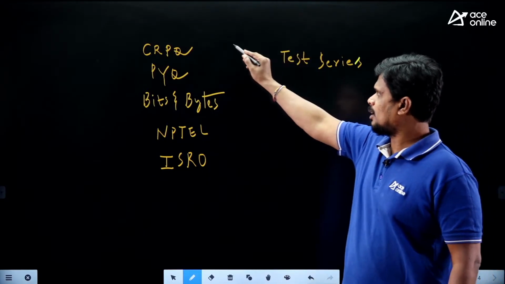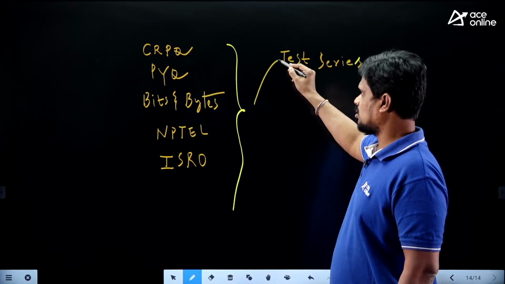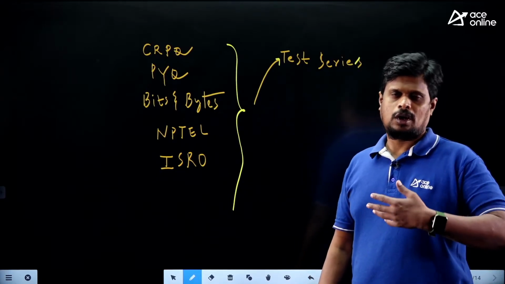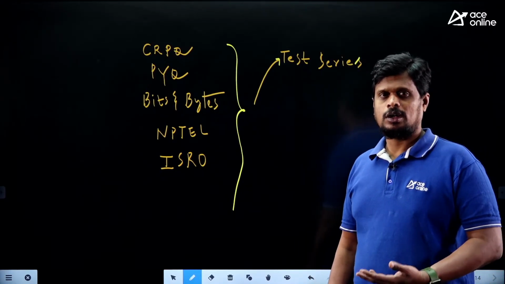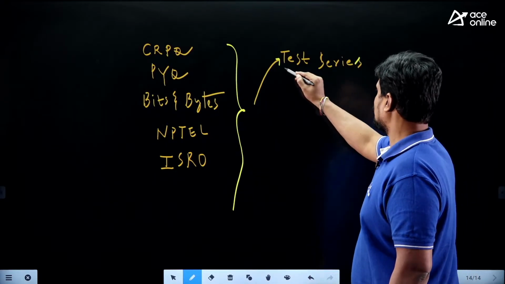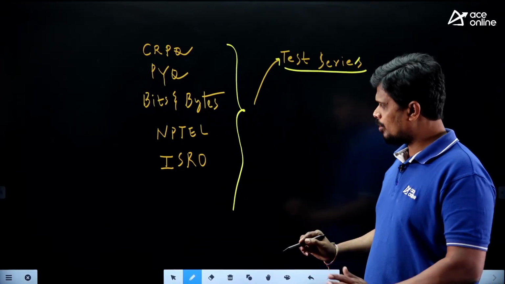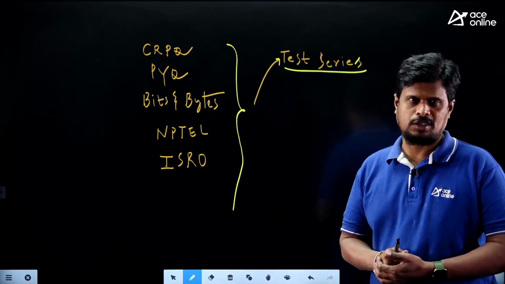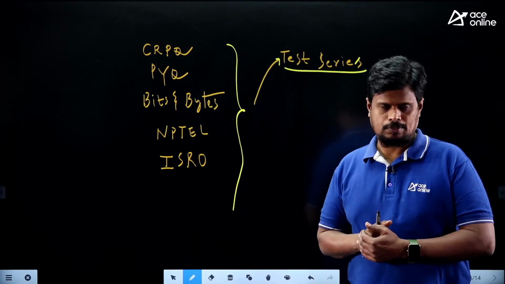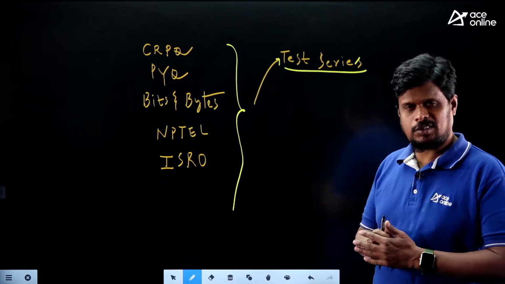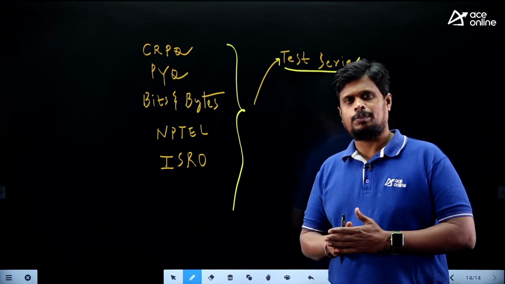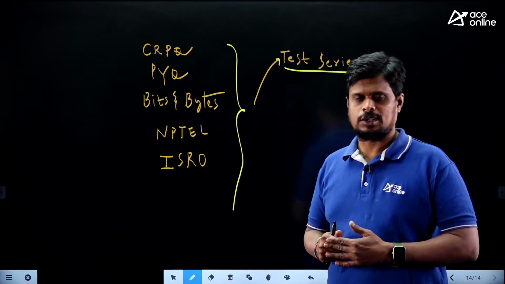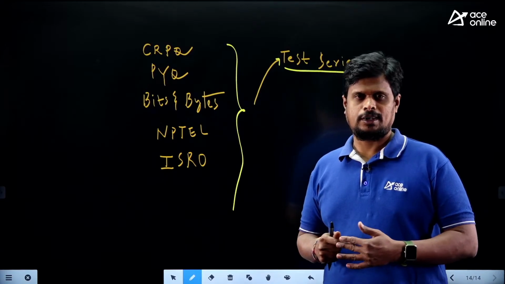So this is the way you can go about it, and after that you can go to the test series so that you can get some idea of how to score, how to overcome the weak points, and where you are strong. These things you will come to know after going through the test series, right? So this is my plan for preparing the operating system subject with respect to the GATE examination. I believe this session has given you some idea on which topics you need to focus on most in the coming year, in GATE 2023, which is going to be conducted by IIT Kanpur.